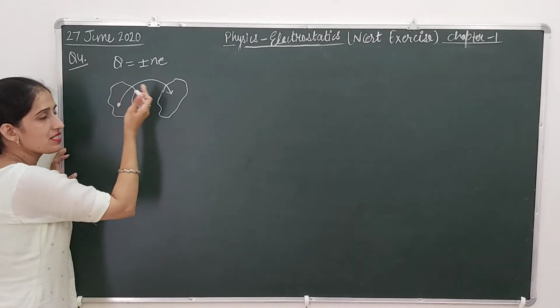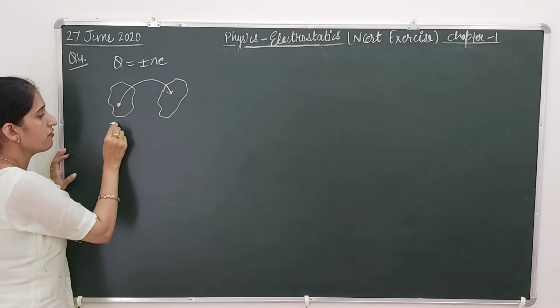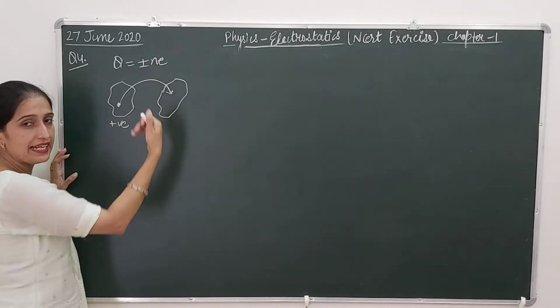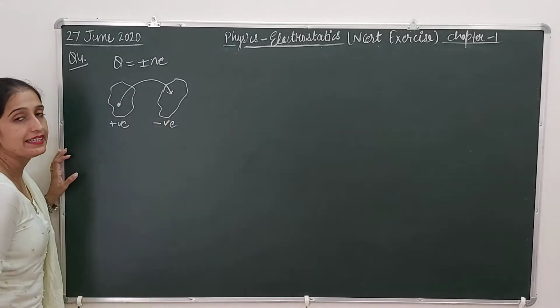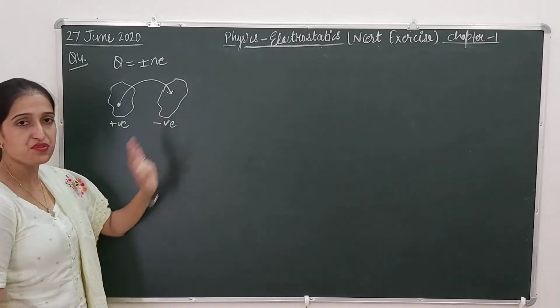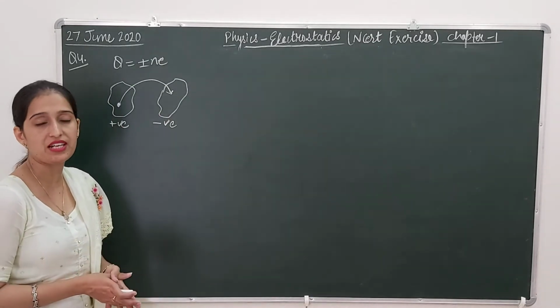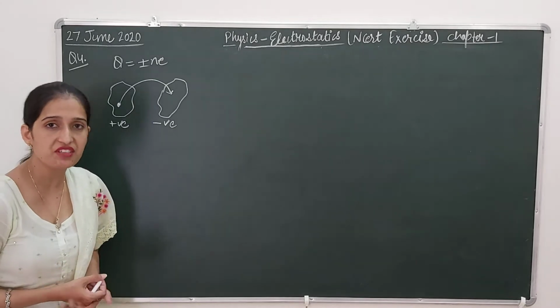The body which is losing electrons will gain positive charge and the one which is gaining electrons will get negative charge. So this is the transfer of electrons. If no transfer of electrons is there, then no charging will be there.